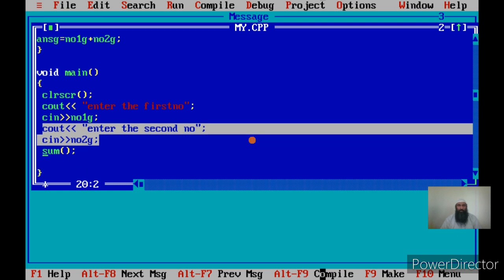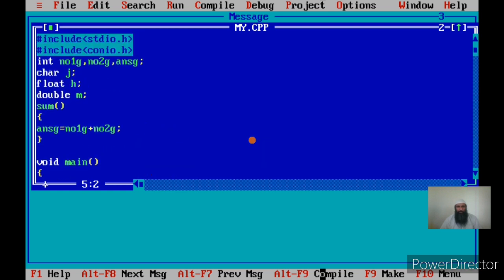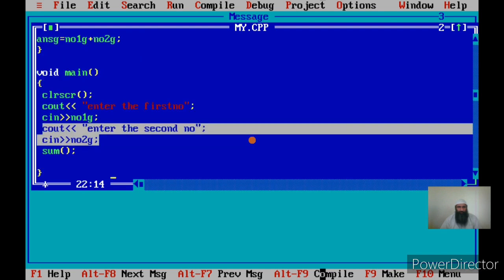Now after this I am calling the sum function, and in that I am finding the sum of two global variables, that is number1 and number2, okay. Then I can display the value of the answer, that is cout.